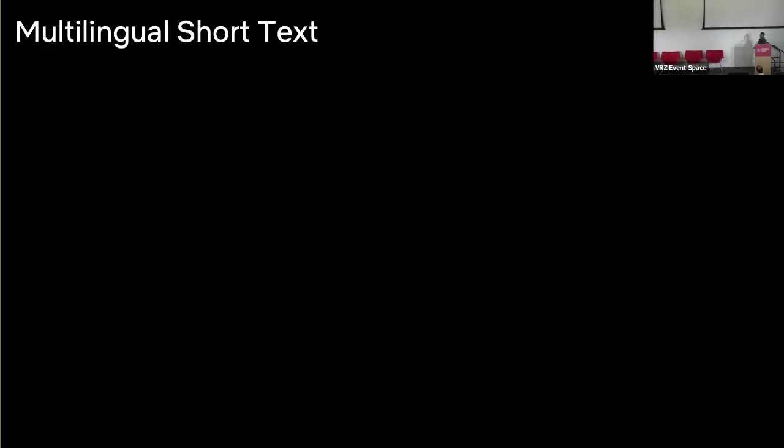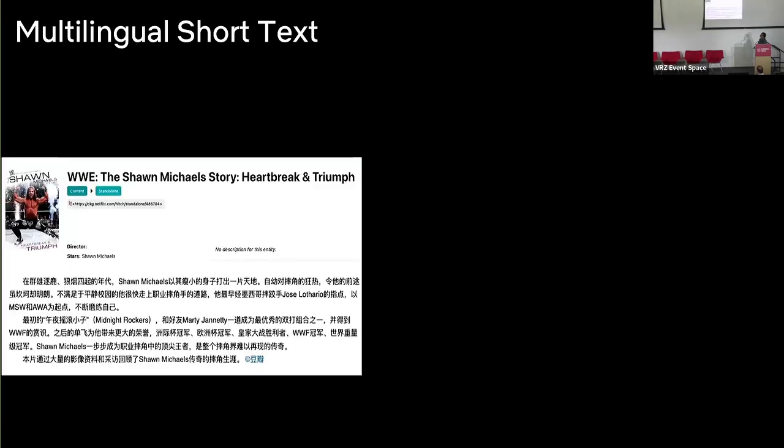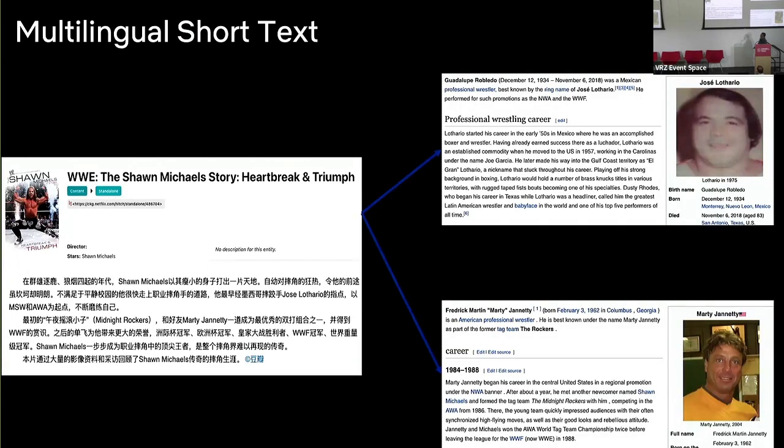The second is that multilingual content was always challenging, and we always had to do some special things to handle multilingual. But for example, in these titles, there are two important persons connected with Michael Sons, which we want to connect, and the plot summaries are multilingual. So LLMs are also showing promising directions on this.